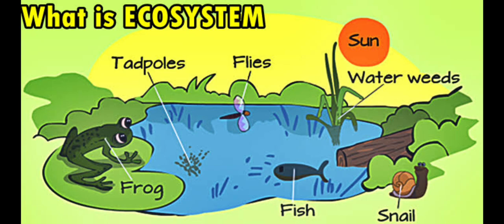What is an ecosystem? The continuous interaction between biotic and abiotic factors on the earth is known as an ecosystem. All the biotic factors like plants, animals, microorganisms, and human beings interact with the physical surroundings. What do these physical surroundings refer to? They may be both biotic or abiotic.